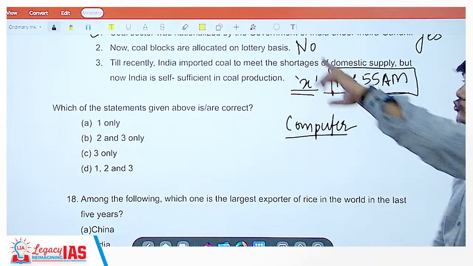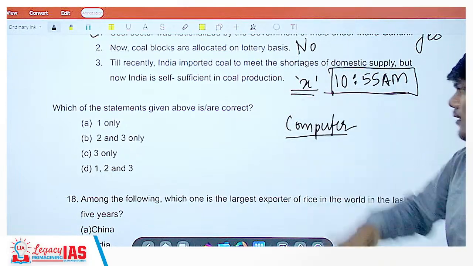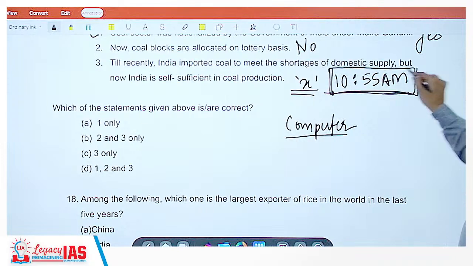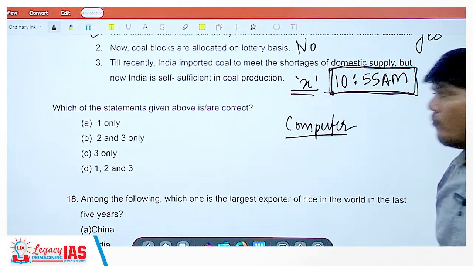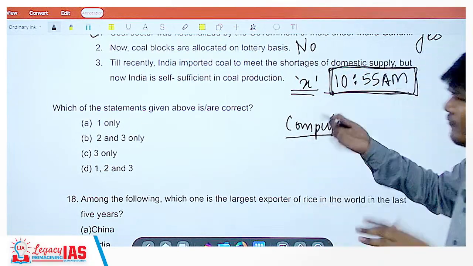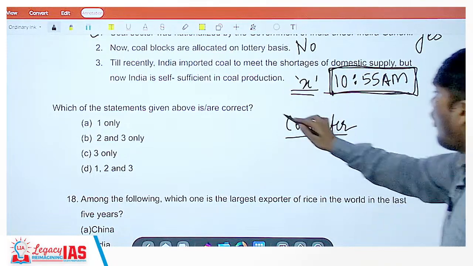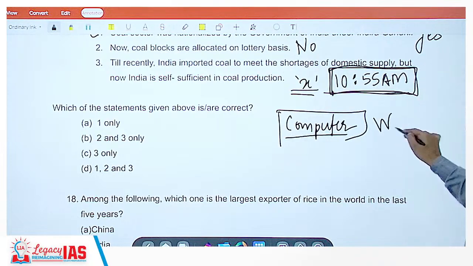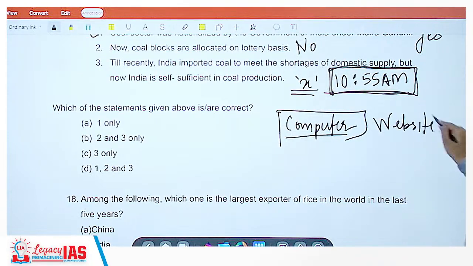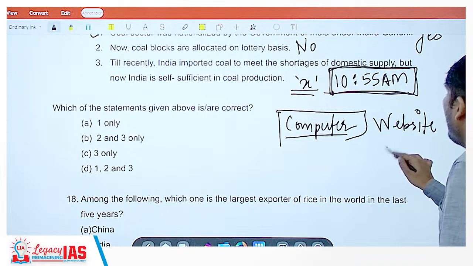I'm telling you how it used to work. Now this is not there. So at 10:55 AM it will open. Now if it's 10:30 and all, the server and all will be fine. The moment it's 10:54, on your computer, on that website on which you are actually bidding, there would be a clock.